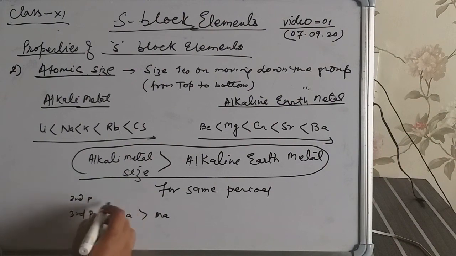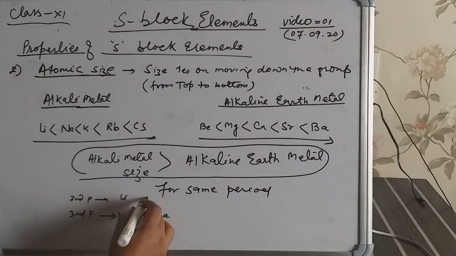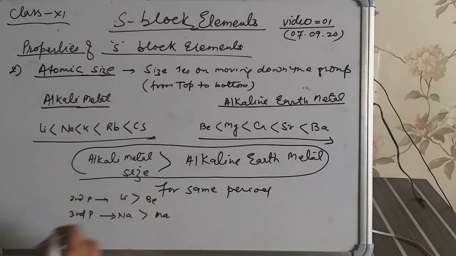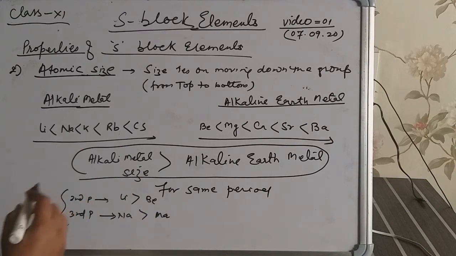Second period, the size of lithium is greater than beryllium. In this way we compare the atomic size of S block elements, group 1 and group 2. The size of group 1 members is greater than that of group 2 members. Let's talk about ionization enthalpy in the next video.